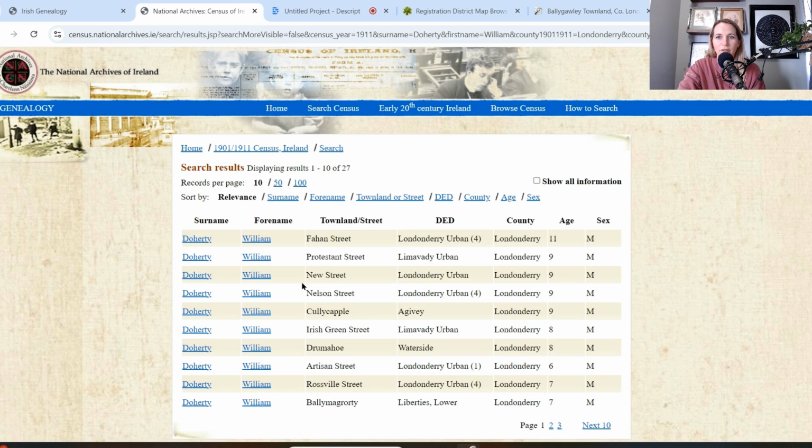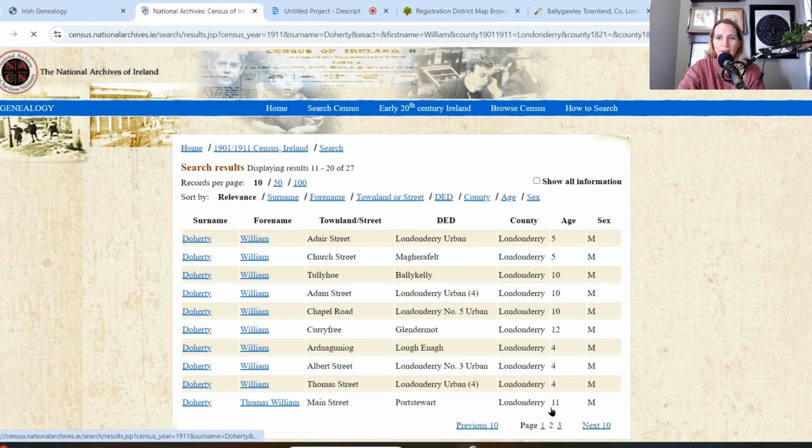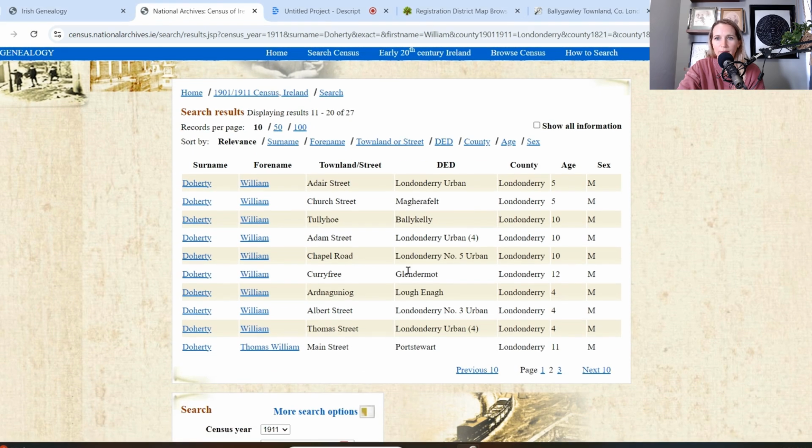All right, you can see there's quite a lot that show up. Well, actually not too bad, 27, okay? So we have a few. All right, so we can just go through these and see which ones are his family. So if we go, let's just browse through them quick and see if any of them look like where they lived. Okay, we can see we're getting down to like 4 years old and 12 years old.